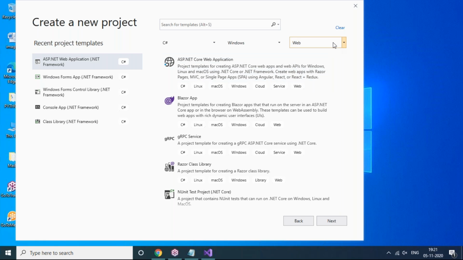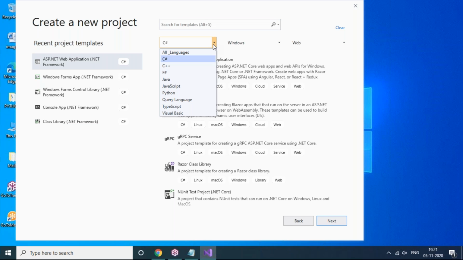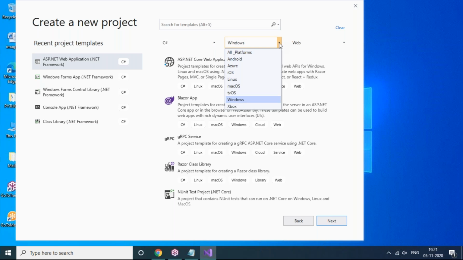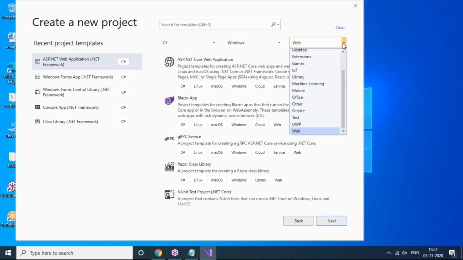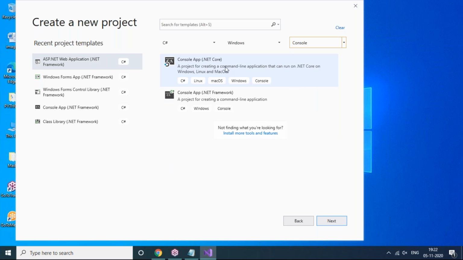Now you can see here, we have to choose the right options. You are going to develop the application using C#.NET only, so you have to select the C#.NET programming language here. And on which platform you are going to develop the application, you have to select that. I'm having the Windows operating system, so you have to select Windows. And which type of application you are going to develop, you also have to select. I'm going to develop a console application, a basic application. So now I'm selecting console application.